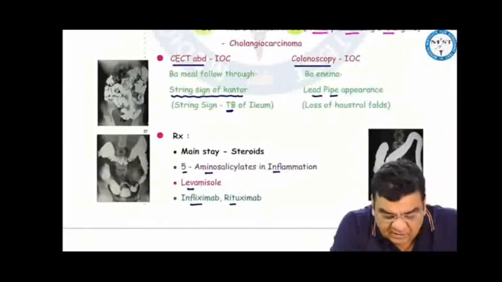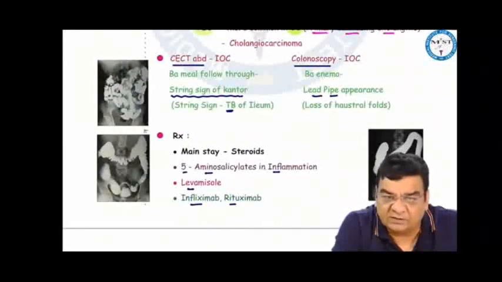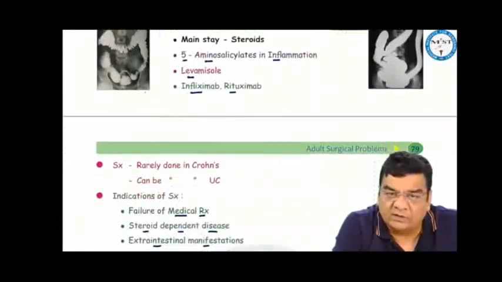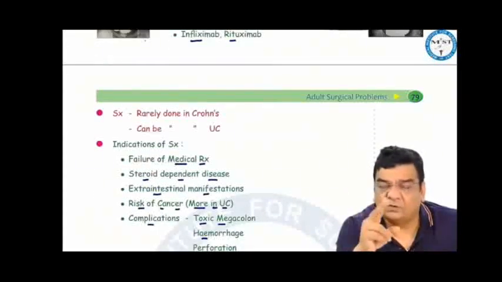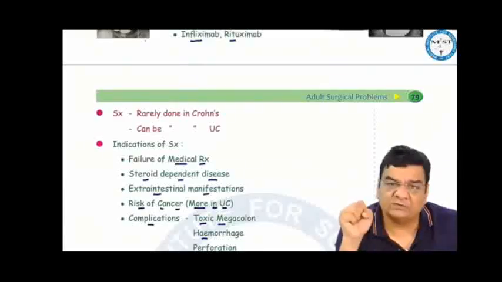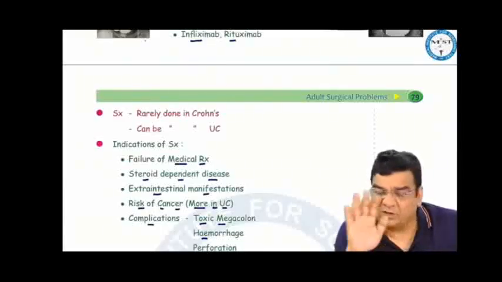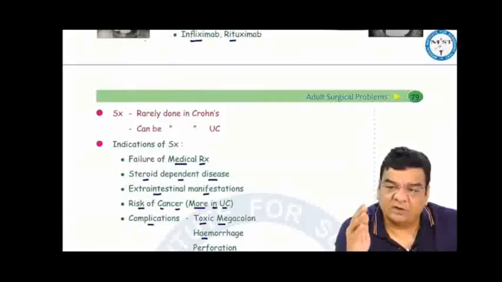The treatment mainstay are the steroids. We can use 5-aminosalicylates in inflammatory bowel disease. We can use immunomodulators like azathioprine, monoclonal antibodies like infliximab, rituximab. Surgery is rarely done in Crohn's because Crohn's involves multiple areas, skip areas are there, so we cannot do multiple resections. Plus, even after doing surgery, even after removing the diseased bowel, the recurrence is very high in Crohn's disease. So surgery is rarely done in Crohn's, but yes, surgery is curative in ulcerative colitis after removing the diseased segment.